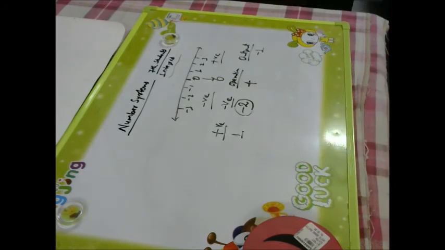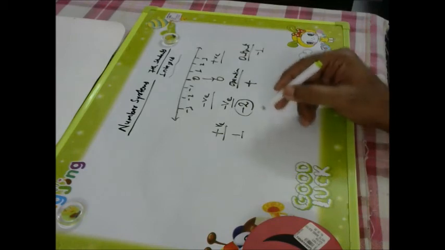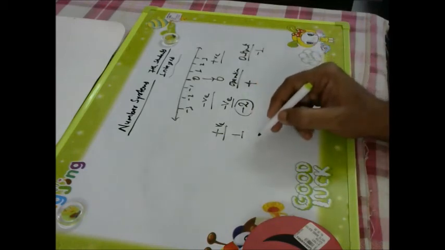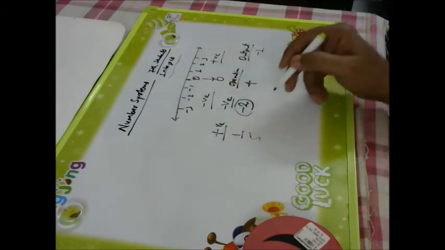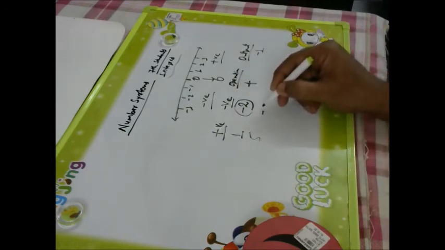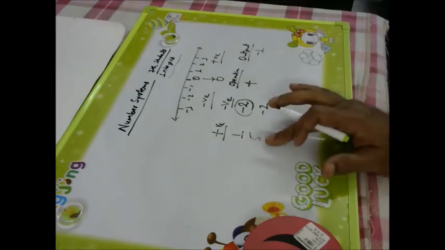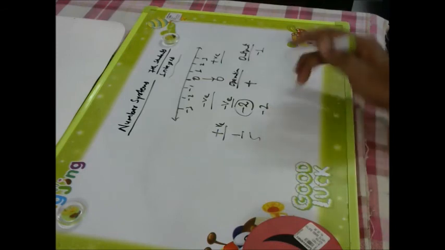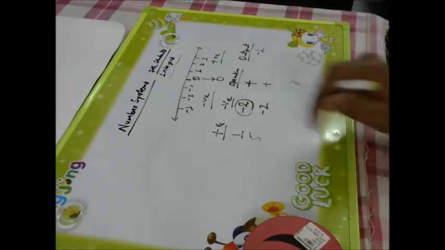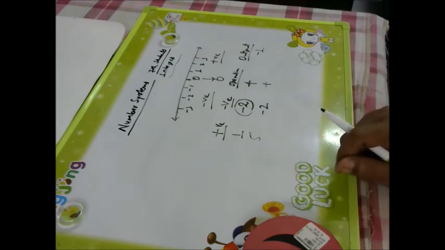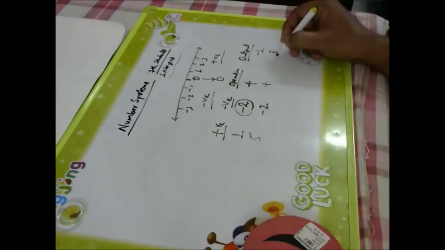Okay. Second, suppose if you are having a positive number, here you can say 5. Here you are having a negative number, minus 2. Then it is positive, because one is positive, another one is negative. Okay, the operation will be negative only, means subtraction. Action will be subtraction. So 5 minus 2 is giving you 3.